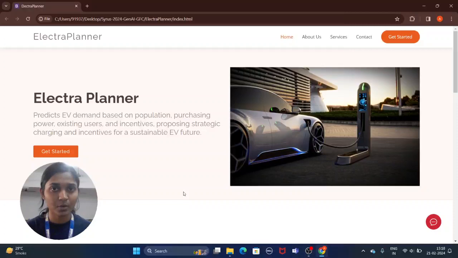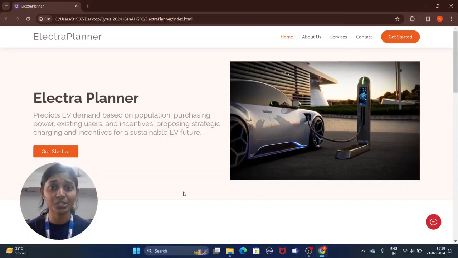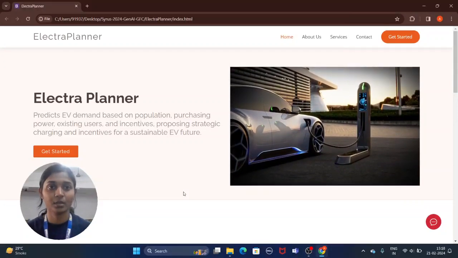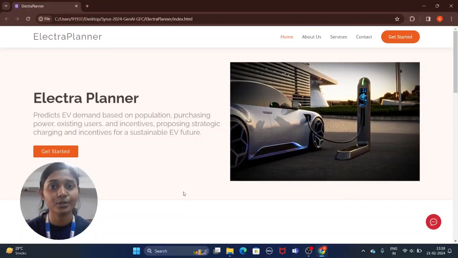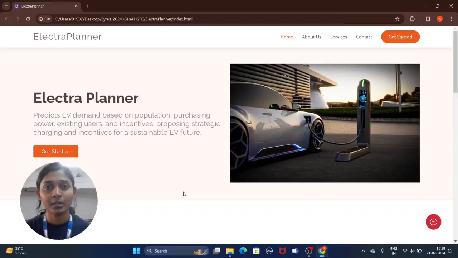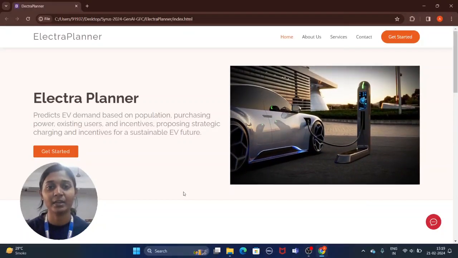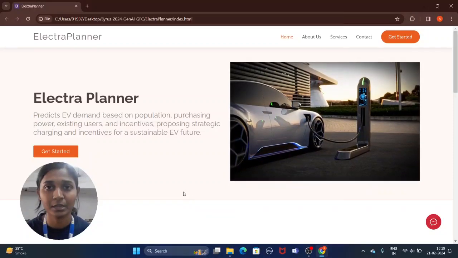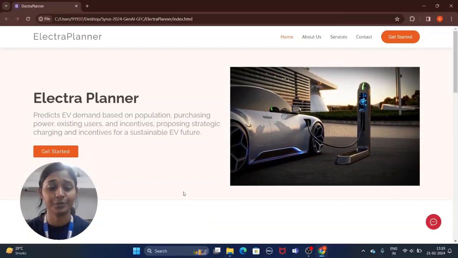We are using these two models to generate data which is not really available. We're taking past data and converting it into predictions. So technically, we are taking a small input and creating more input based on it, and eventually calculating the demand growth of EVs in the near future.